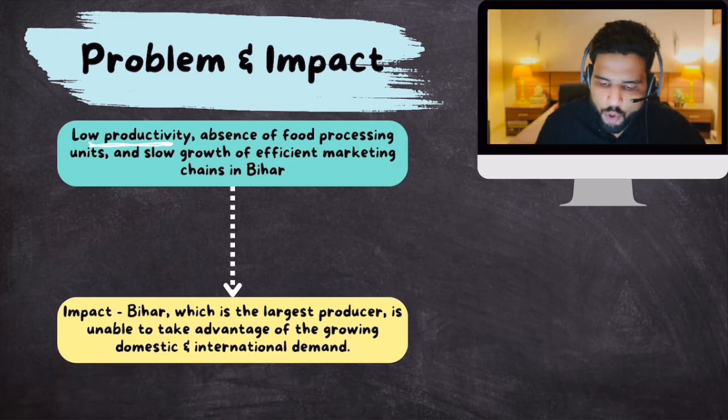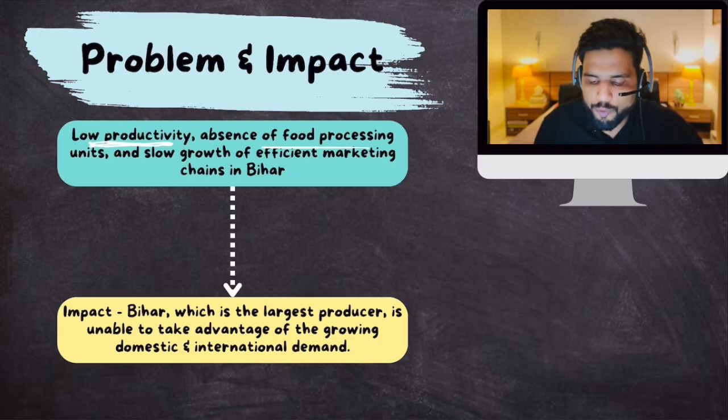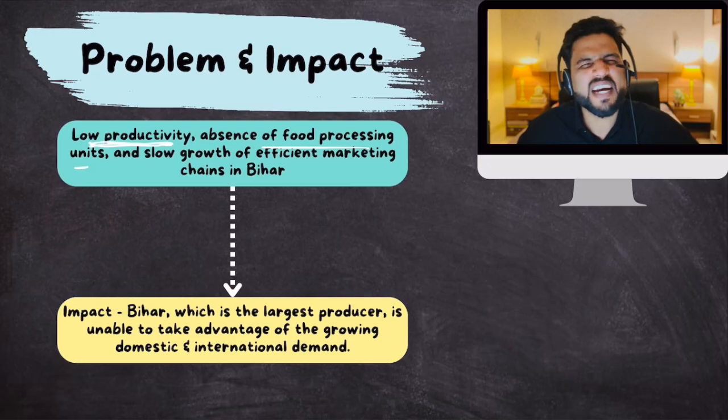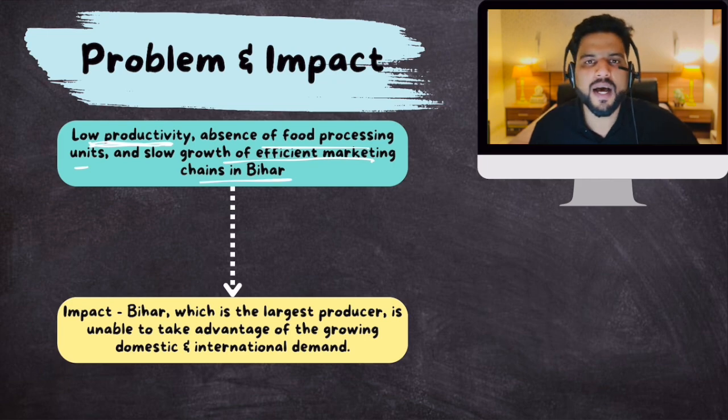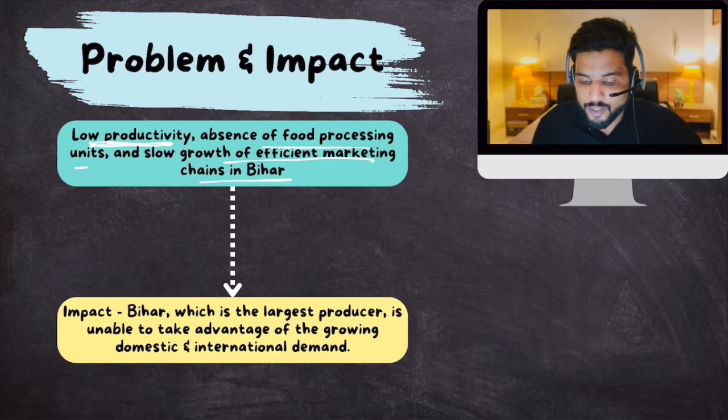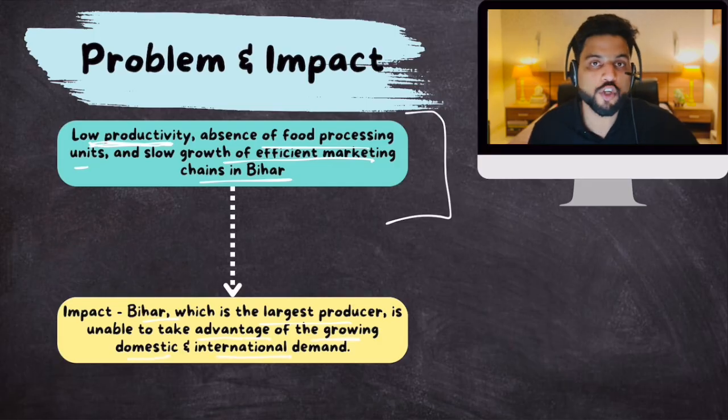So the first crisis is low productivity. Then with the absence of food processing units and good infrastructure facilities, farmers get very low prices. Plus, there are not enough marketing chains in Bihar that would give good prices to these farmers. So because of this, Bihar, despite being the largest producer, is unable to take advantage of the growing domestic and international demand. Because of these fitness enthusiasts, demand for makhanas has increased considerably. But Bihar is unable to take advantage of this.